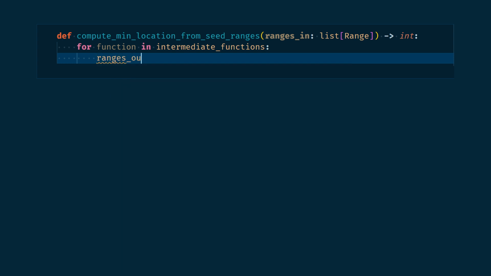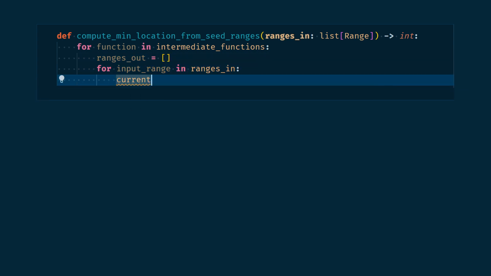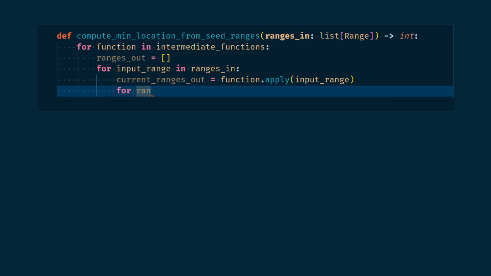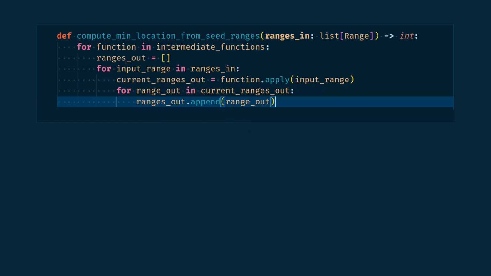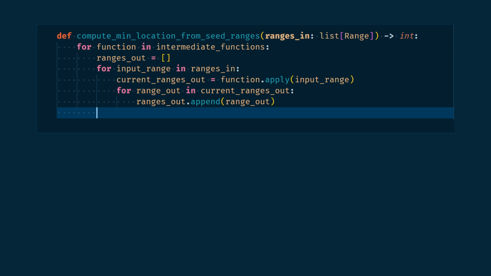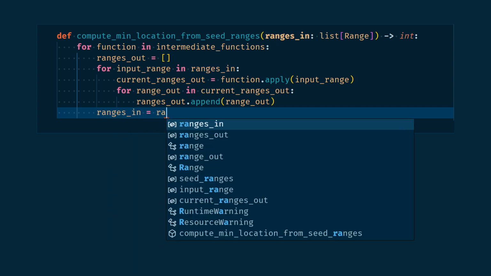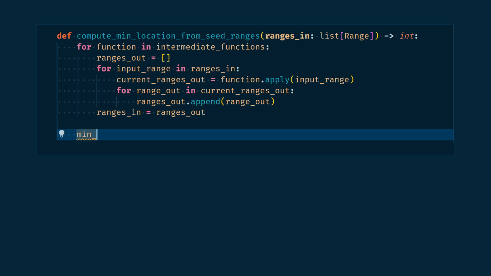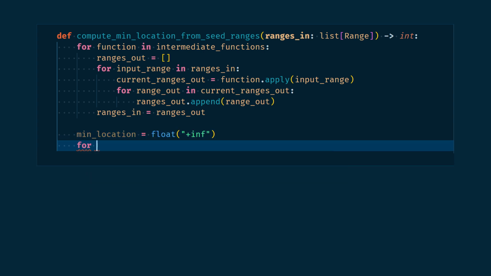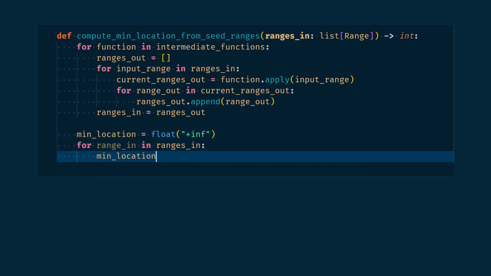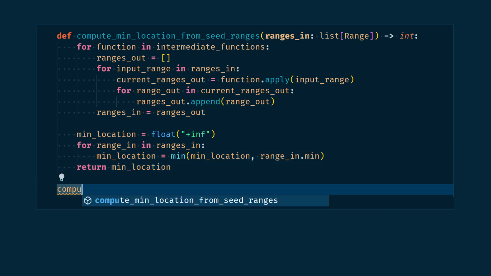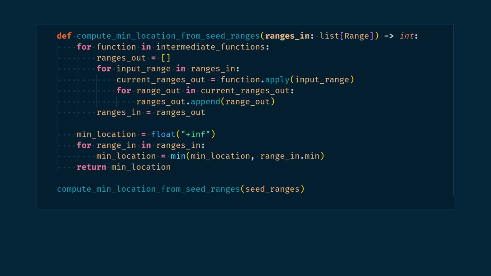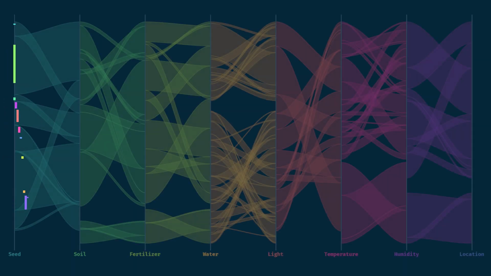For each one, we create an empty list to store the output ranges. For every input range, we apply the function to the range and add the new ranges to our output list. And finally, we replace our input range list with our output range list for the next iteration. After that main loop, we have our final location range list. Then we compute the minimum value and return that value. That should do it. We test the function on the dummy input, it instantly gives the right answer, 46, and if we do it on the real data,